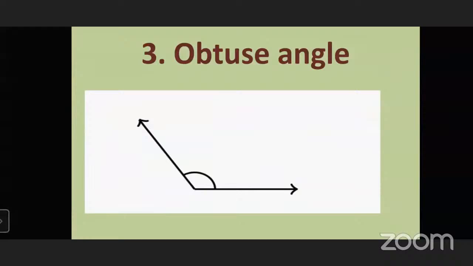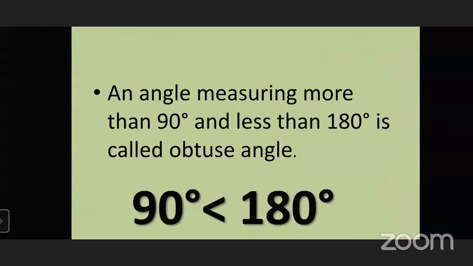Now this is a figure of an obtuse angle. What is an obtuse angle? An angle measuring more than 90 and less than 180 degrees is called an obtuse angle. It means the angle starts from 90 degrees and goes up to less than 180 degrees, not directly 180 degrees. That is called an obtuse angle.